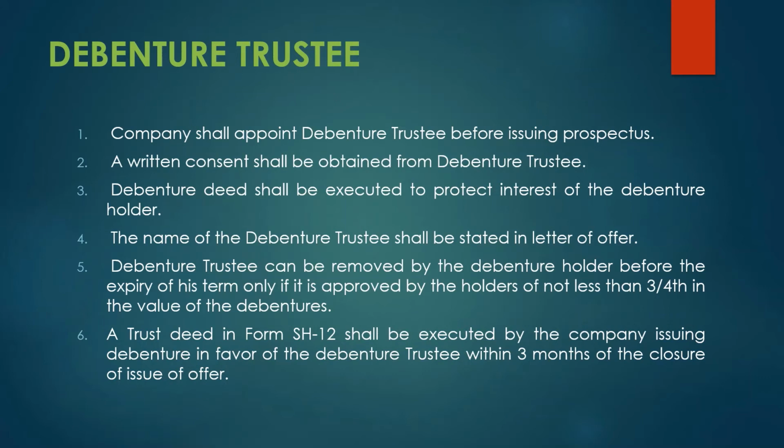So from the date you issue the offer, within 3 months you have to comply by filing SH-12 with the ROC, intimating that this person is your debenture trustee, and this is the trust deed, the terms and conditions, signature, and his identity, everything. That is also within 3 months of the closure of the issue of offer. So these are the points you have to remember while writing about the debenture trustee of a company.